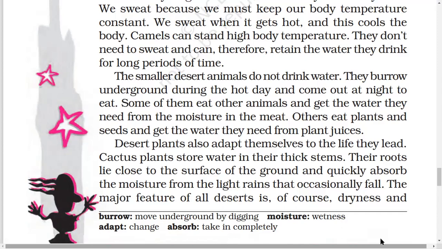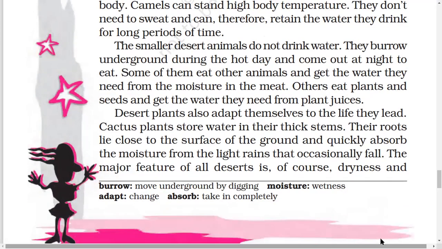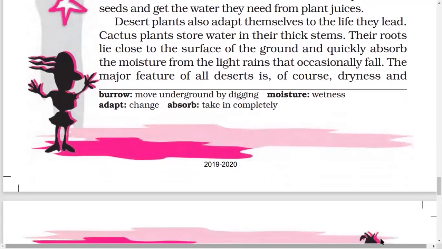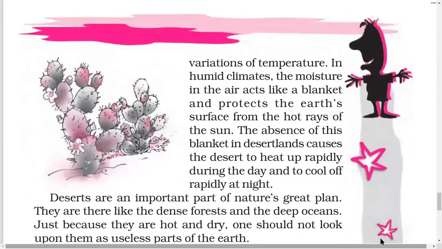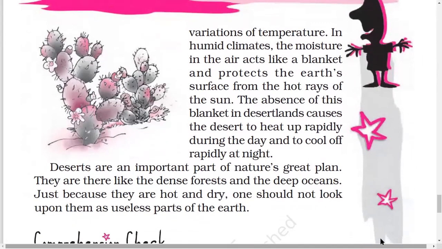The major feature of all deserts is, of course, dryness. So at least we know that dryness is one of the major features of the desert. Dryness and variations of temperature. Now, how is there variation of temperature? You know that in the desert, the days are very hot and the nights are very, very cold. In other places the temperature variation during the day and night is not that much, but in desert it is. In hot desert it is.